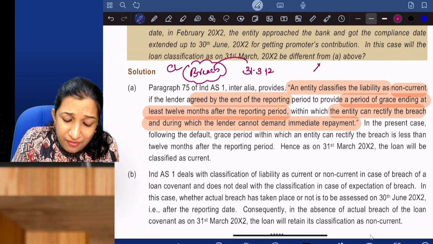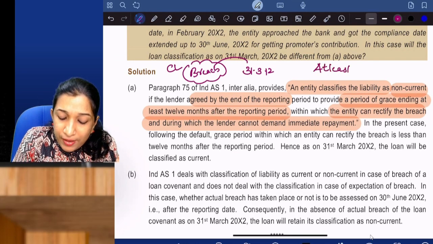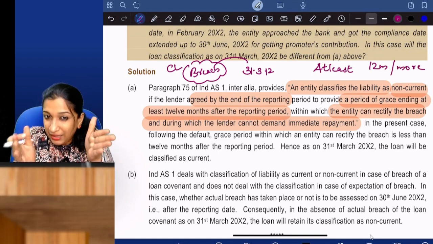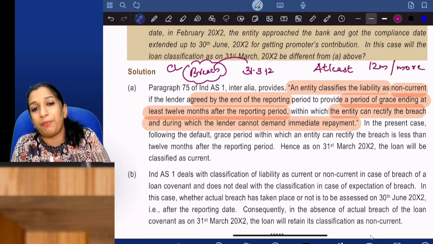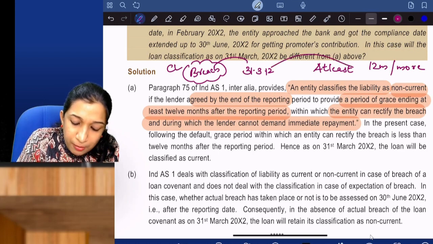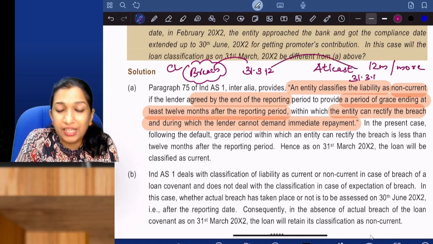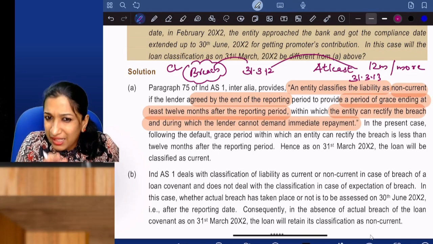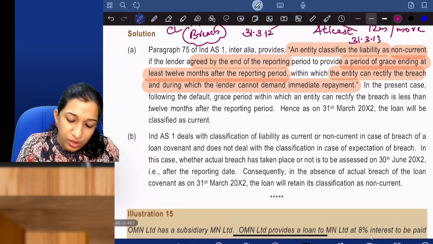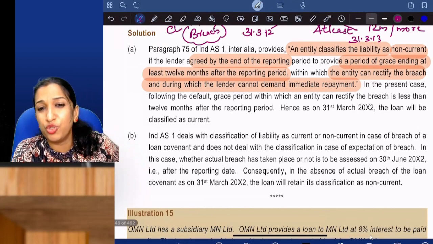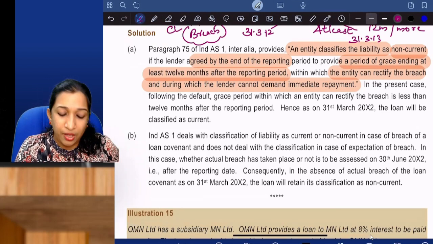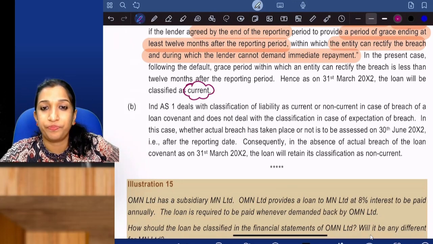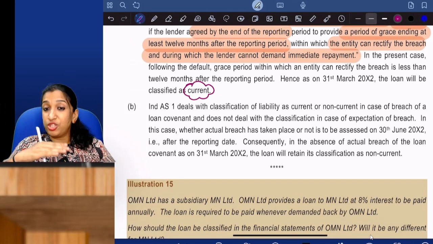If the bank has given at least 12 months or more grace period, during which they cannot demand repayment, that is, if the grace period runs until at least 31st March 2013, then it would have been treated as non-current liability. But here in this case, the grace period is only up to 30th June 2012, which is just 3 months. Therefore, the loan should be classified as current. Did you get that? There is a breach of loan covenant.